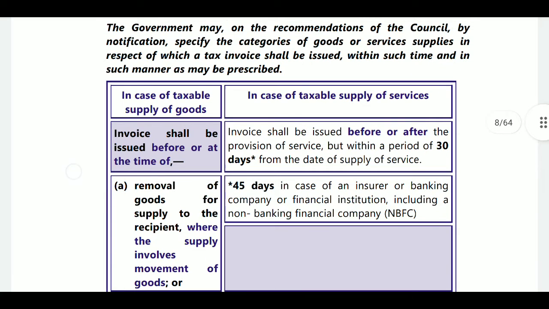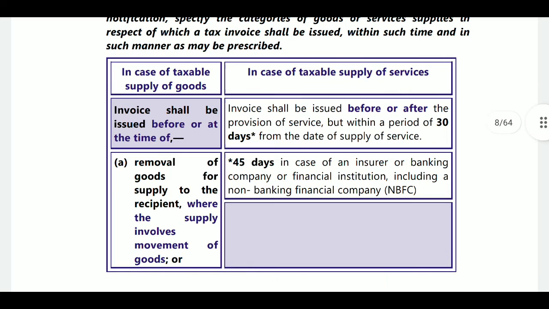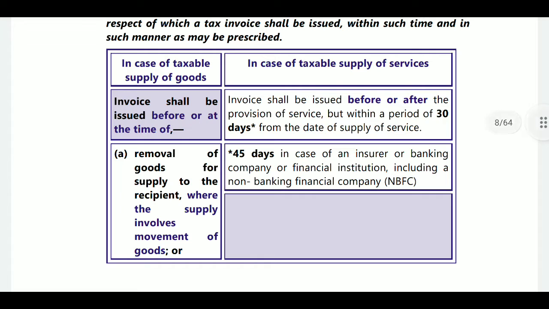And here, what is the time limit for issuance of tax invoice? It depends on whether it is goods or services. If it is goods, where goods involve movement, the time of removal will be taken. In case of supply of services, it is within 30 days from supply of service, or in case of insurance and banking, the period will be 45 days. This is related to supply of services, and the other is related to supply of goods.